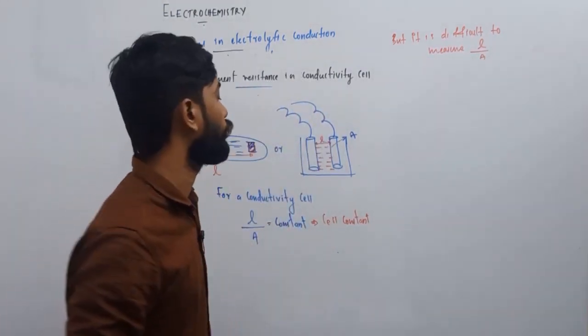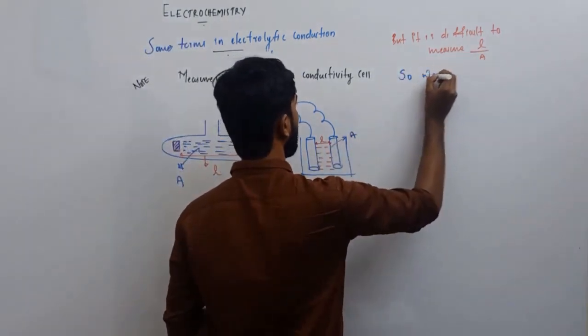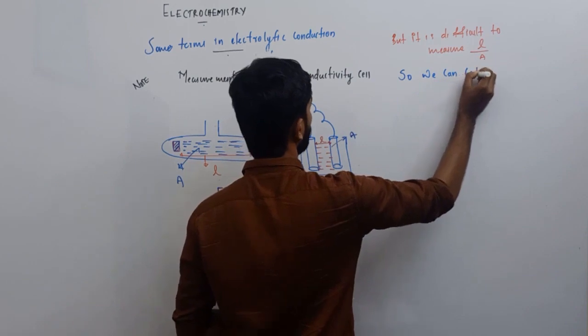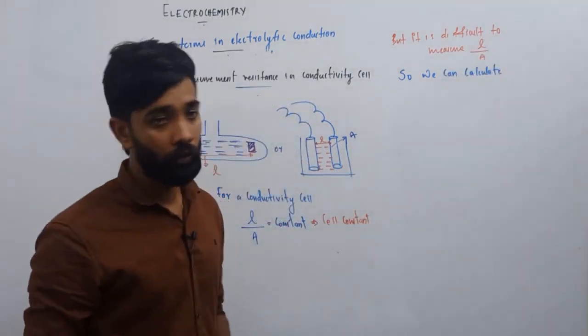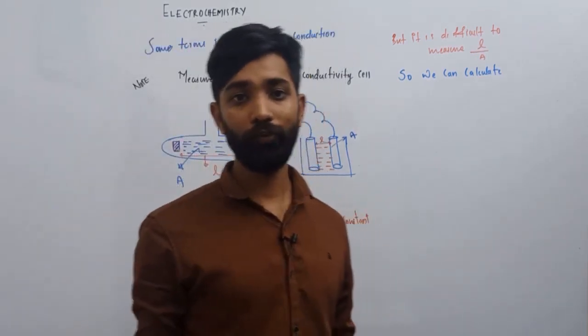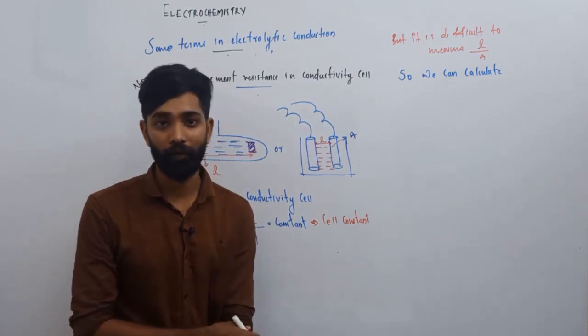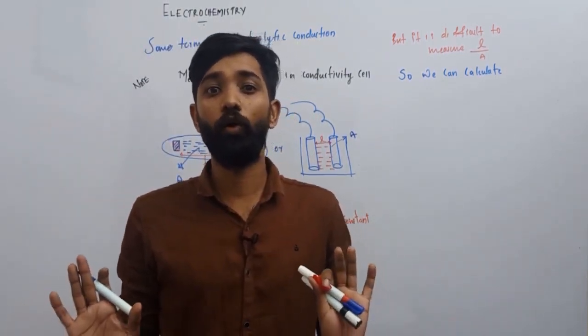Okay, so we can calculate it. Now look here carefully. We know what L by A is: the distance between parallel electrodes over A, but it is very difficult to measure L and A. The measurement is required only once.